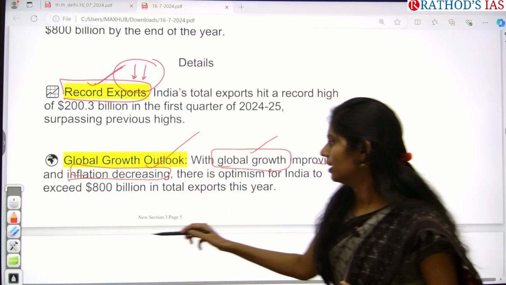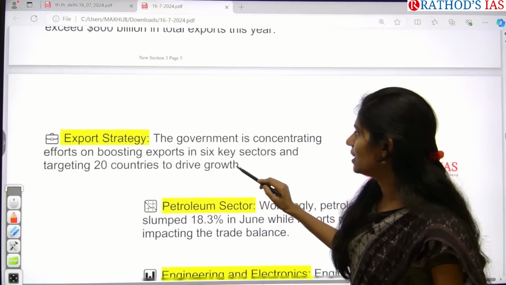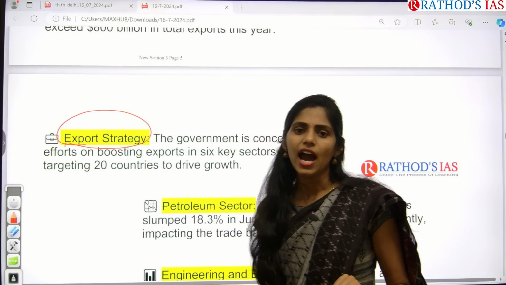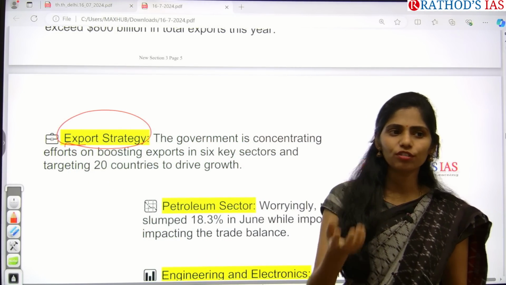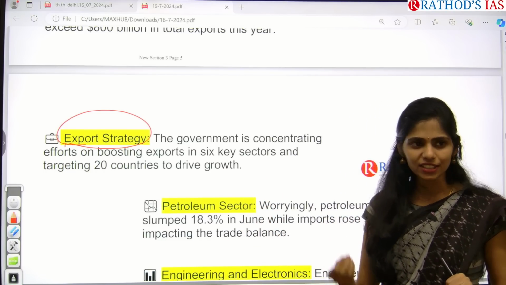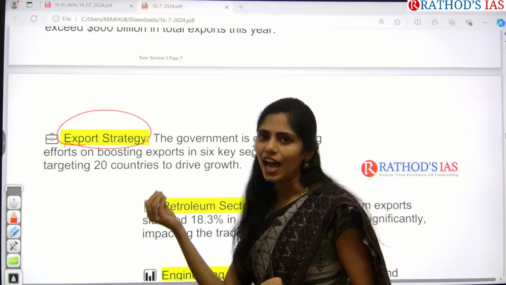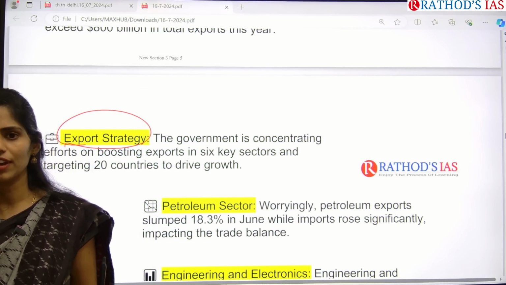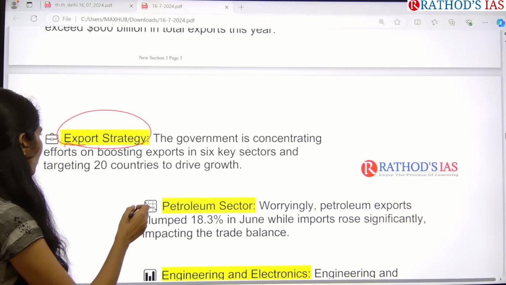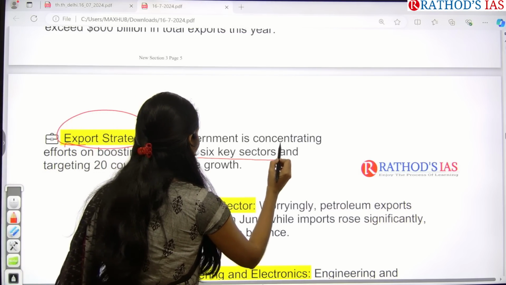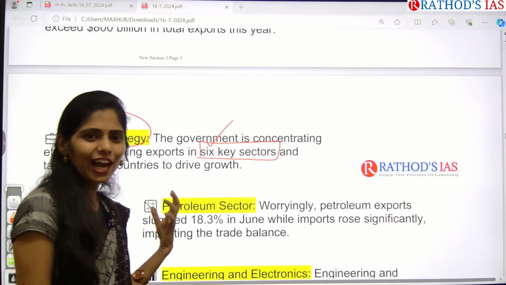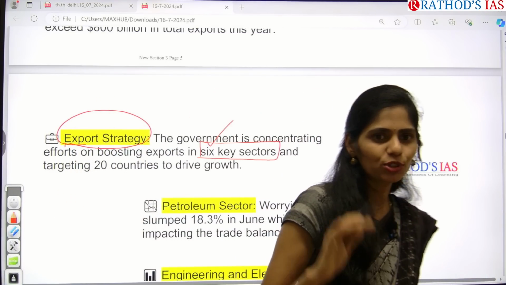Yes? Yes. And if you see other reasons, whatever export strategy we are following, our country is focusing on improving exports. For this we have the EXIM scheme, and we have production linked incentive schemes which provide support to the manufacturing sector, right? We are even focusing especially on 6 key sectors where exports need to be increased, but it is also not much up to the mark.